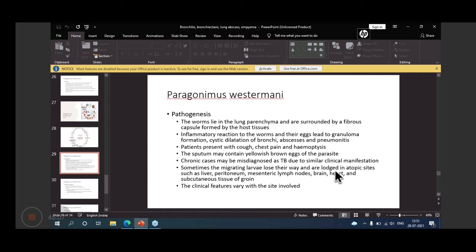So this looks like that sputum with blood is there. So sometimes the migrating larvae lose their way